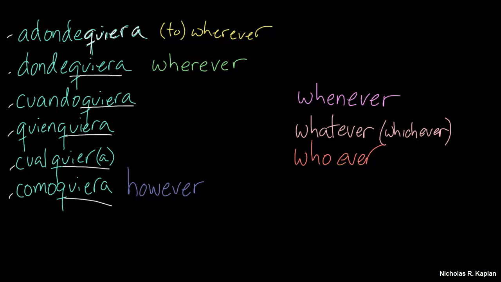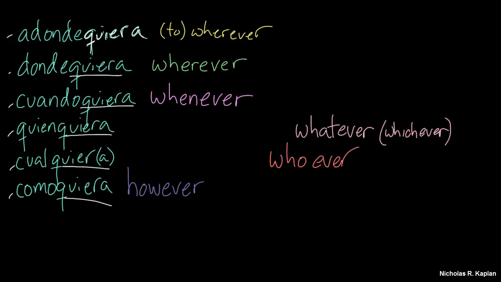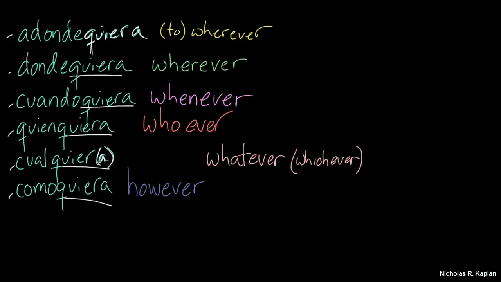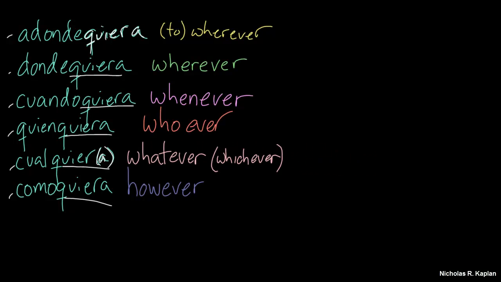So cuando, whenever. Quién, whomever, or whoever, depending on what you're using. And cualquier or cualquiera, so we see that for that one, it could be either, depending on what we're talking about. We have whatever, or you could translate it as whichever.